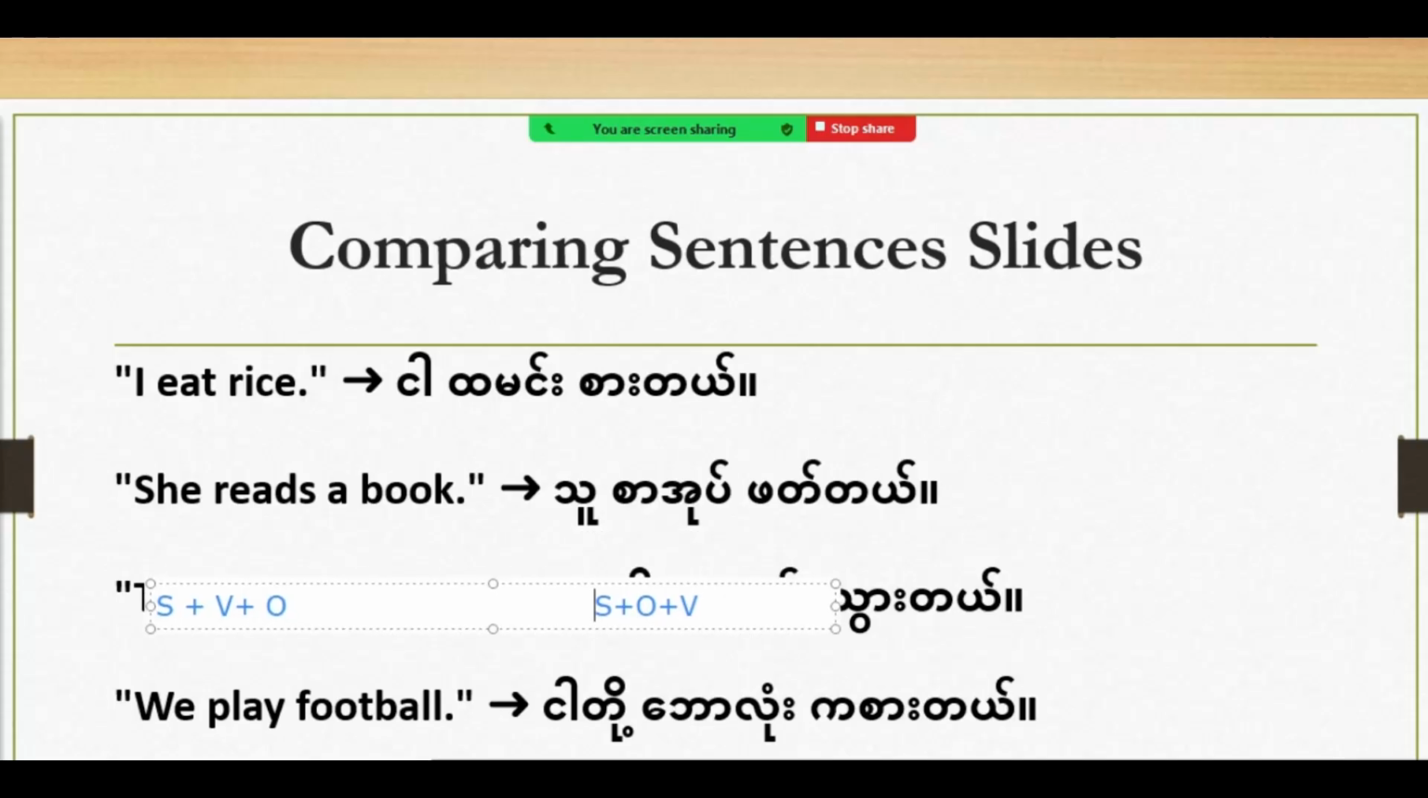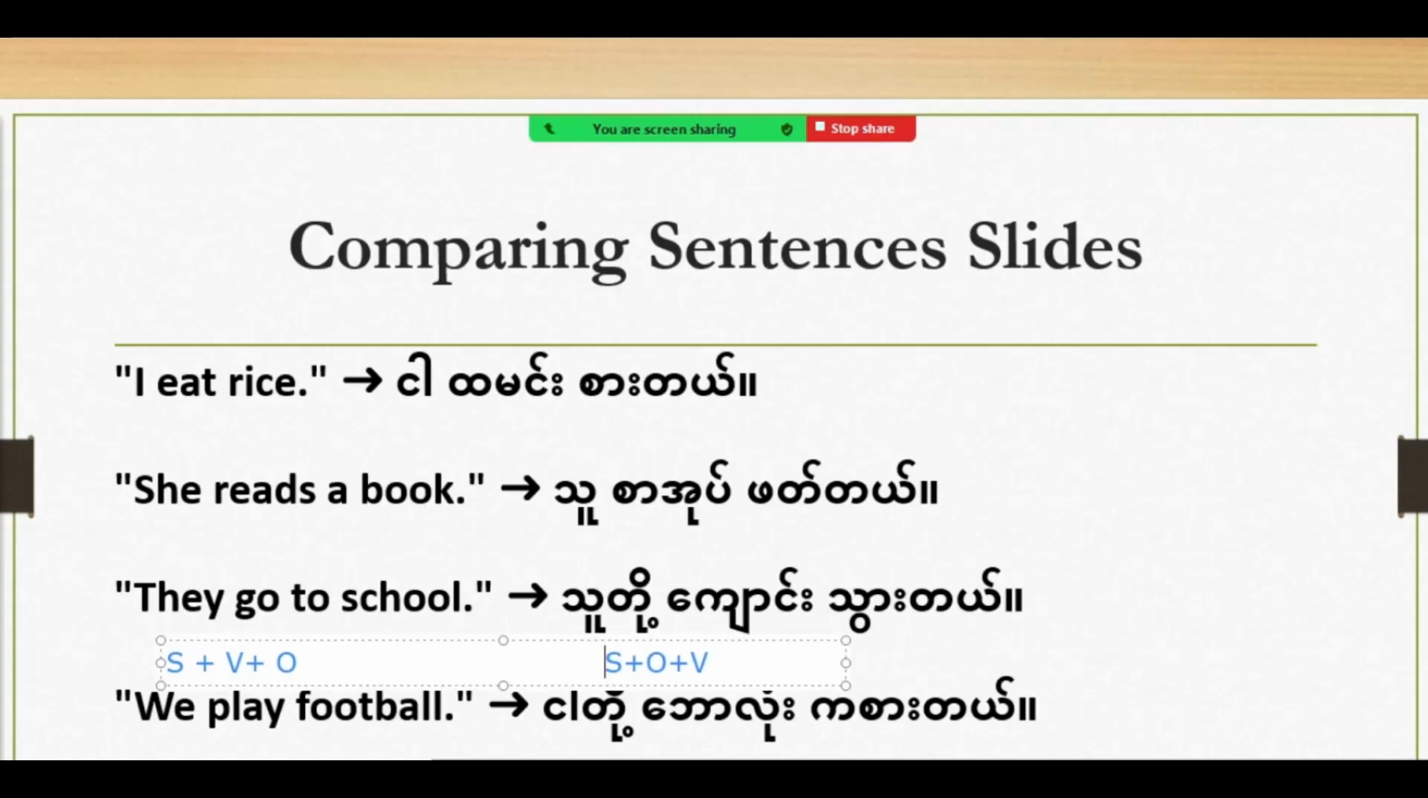The second one is also the same. Here we have they go to school. School is a place. It's also an object because it receives the action. They go to school. But in Burmese, we would say subject, tudo, jang, twale. We can also say tudo, jang, go, twale, or jang, to, twale. We have different structures between Burmese and English.